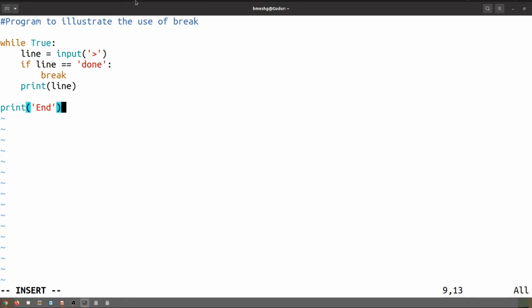Whereas, dear students, in case of Python, we can directly use double equals, a comparison operator which checks for equality, whether the left-hand side and right-hand side operands are equal or not. This operator can be used with any data type, irrespective of whether it is an integer or floating point number, even in case of strings. That's one of the advantages of Python.